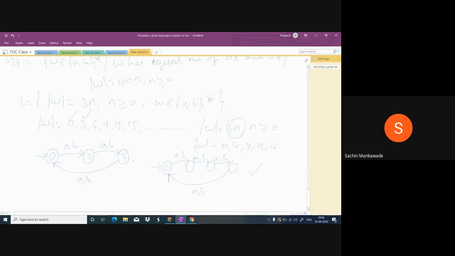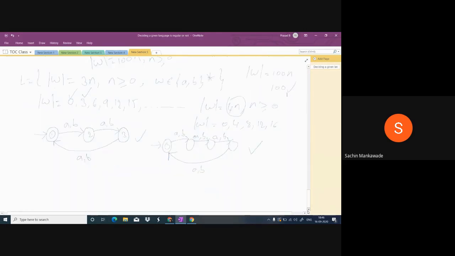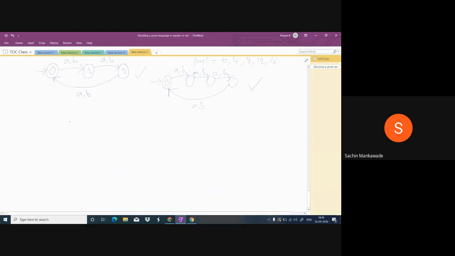There will be 4 states. When the length is 3n, we will accept all of them and there will be 3 states. Now tell me, when the length is 100n, there will be 100 states. Only the thing is the number of states will be more. When the length is 100n, n greater than or equal to 0.